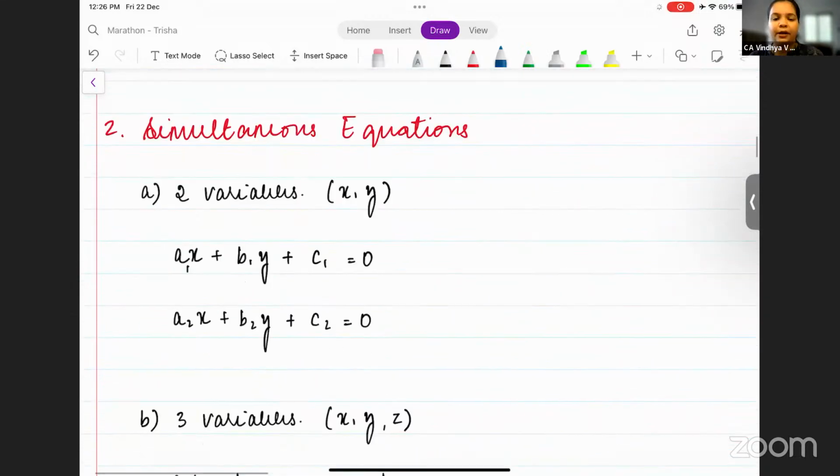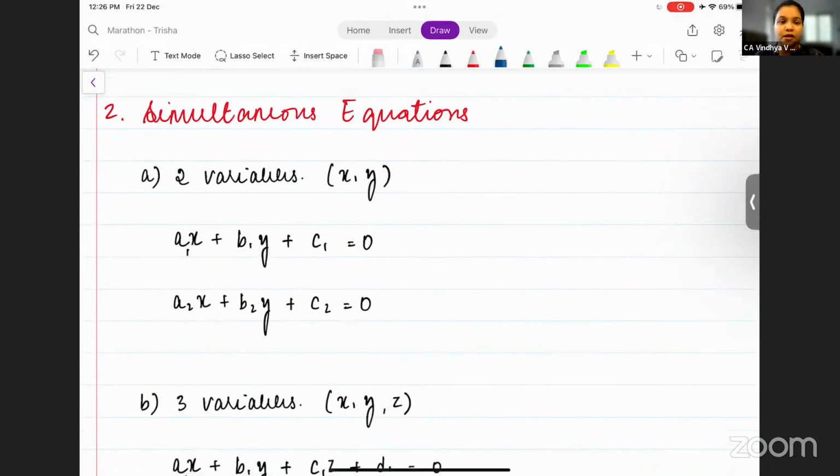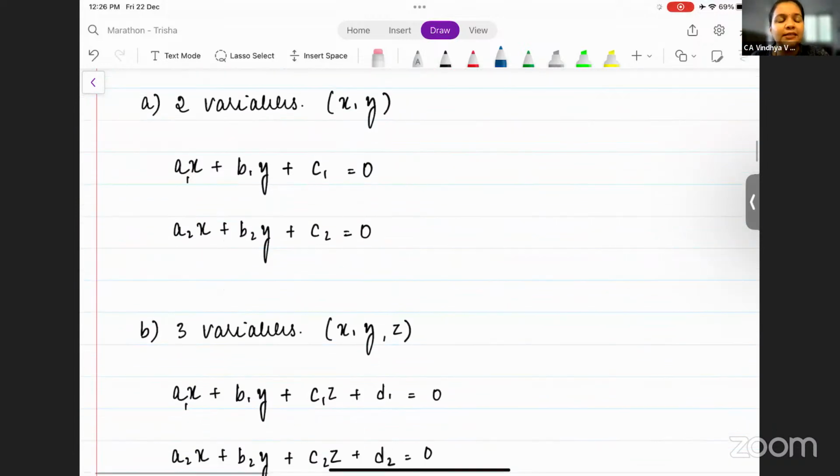Now moving on to simultaneous equations. So what are simultaneous equations? Simultaneous equations have either 2 variables or 3 variables. What are 2 variables? X and y. What are 3 variables? X, y and z. These are the forms of a simultaneous equation. Now, how we are going to solve simultaneous equations is by substituting the options into the question. We're not going to learn all this cross multiplication or substitution methods. We're just going to use the options in the given question.